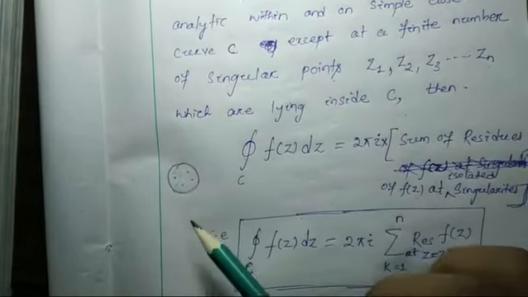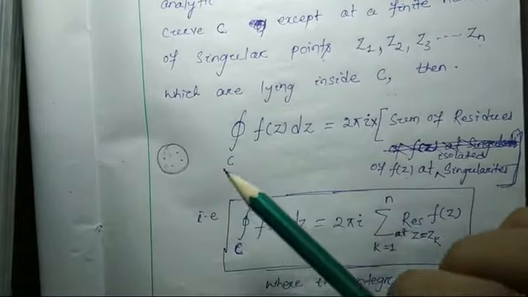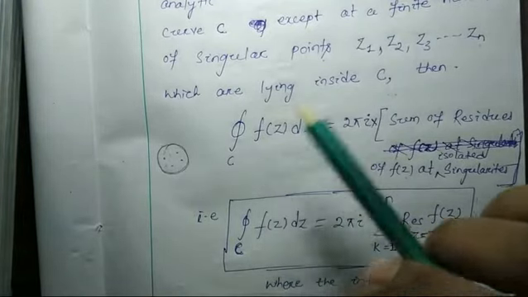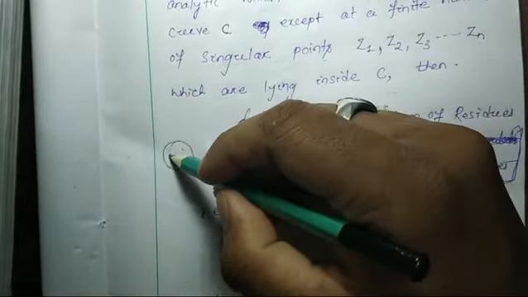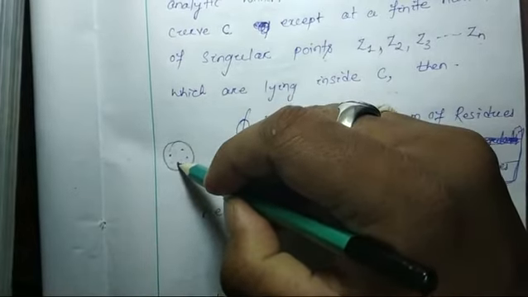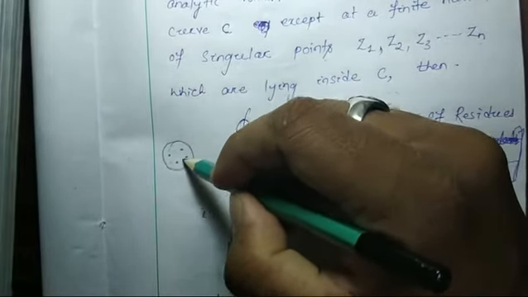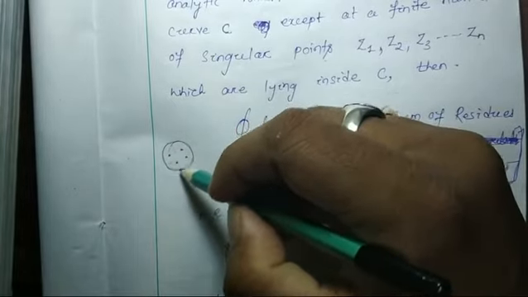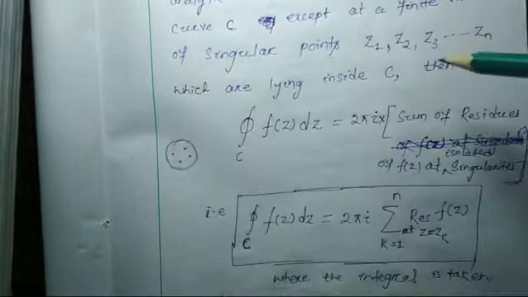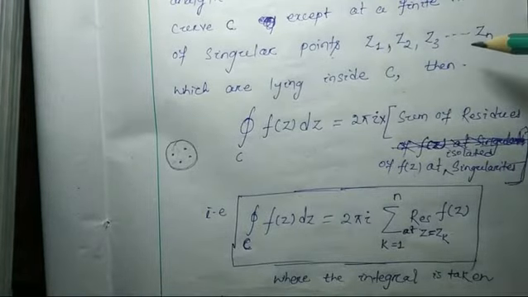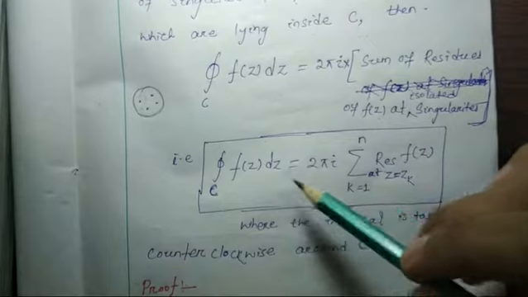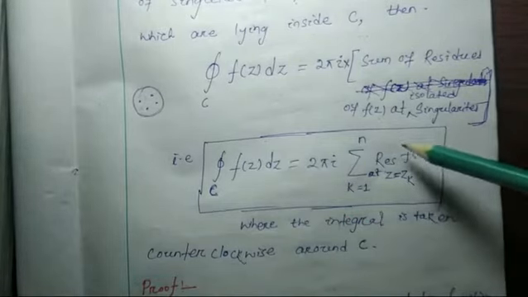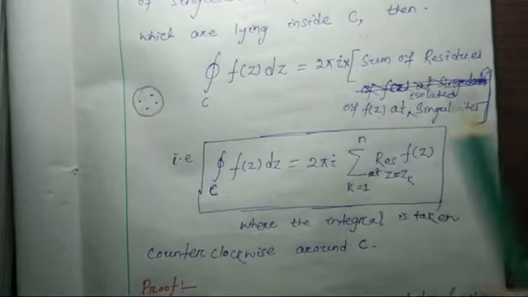And regarding this type of situation, I told you one story, that one person took some loan to repair the wells inside his field where he wants to do cultivation. That we will discuss later. So this is the theorem: the closed integration of f(z) dz is 2πi times the sum of the residues at those singularities.